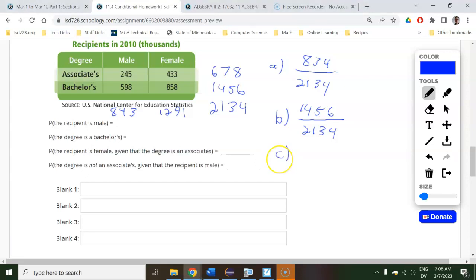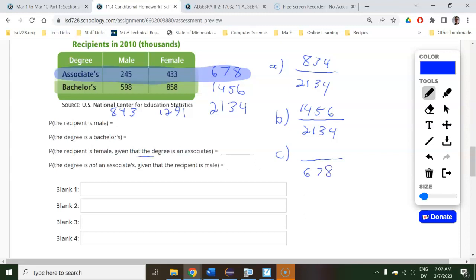All right, part C and D here are the given that ones. So probability the recipient is female, given that they're associates. What I kind of do is you're going to highlight either a row or a column here. And so it's given that it's associates, so we're looking at just these associate people here. We want to know, out of those associate people, what is the chances you get a female? So the bottom number here is all the associate people.